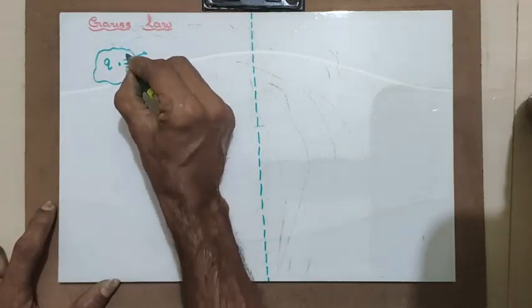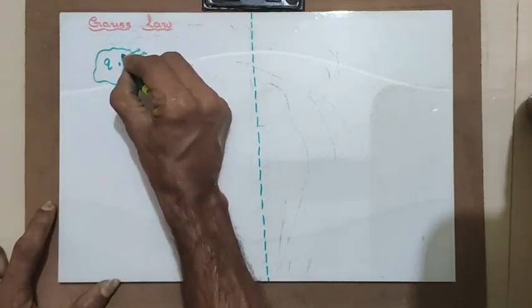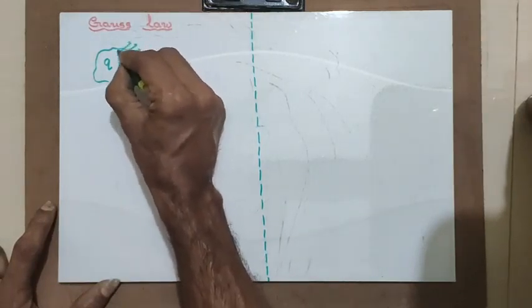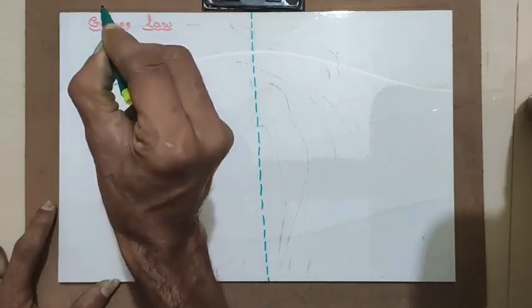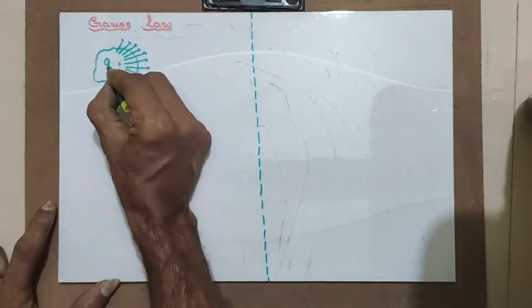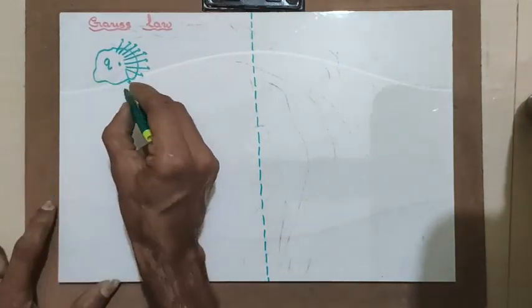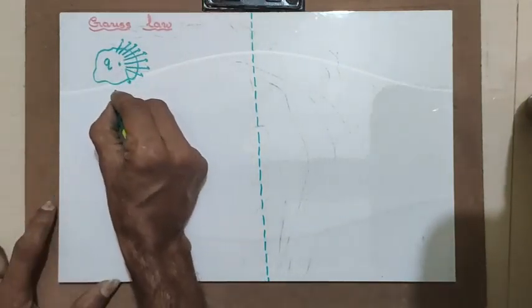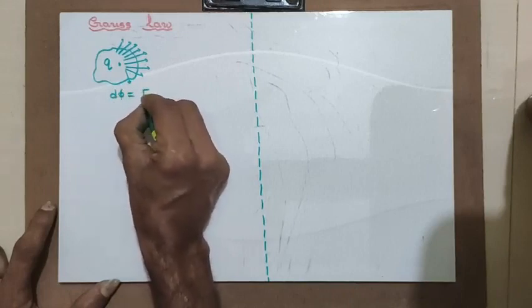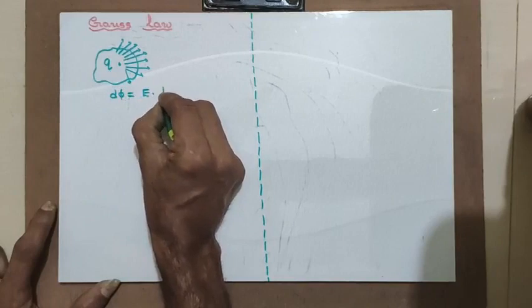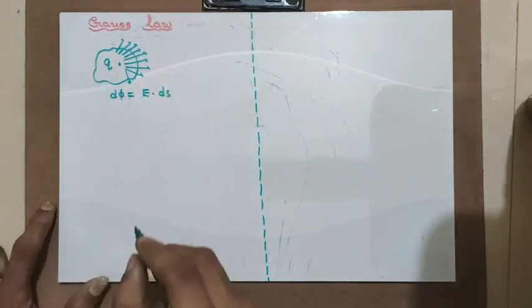Now the total flux emerging out of this closed surface directly depends upon the charge enclosed. That is the meaning. You already know that the flux d phi is equal to electric field into ds.